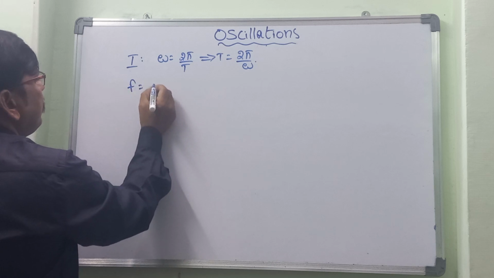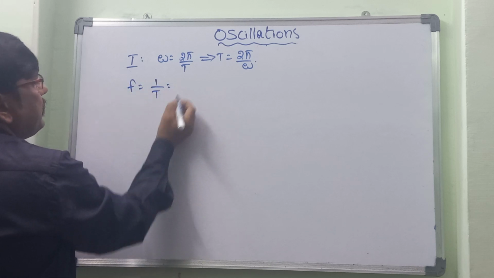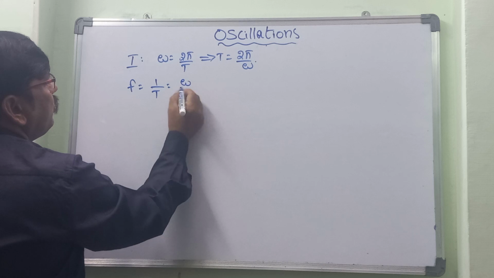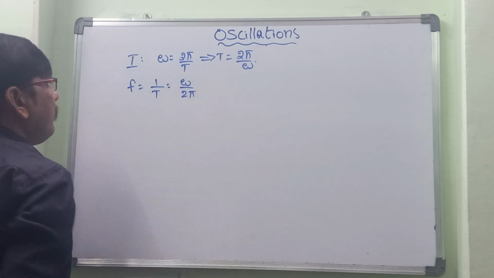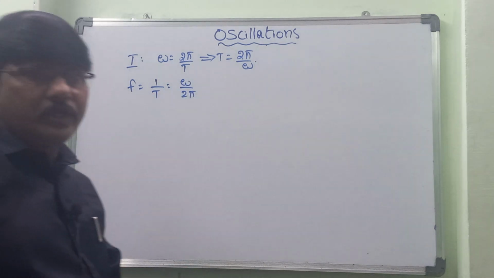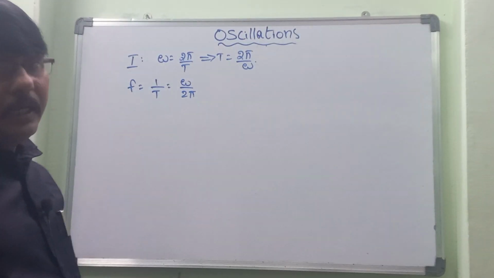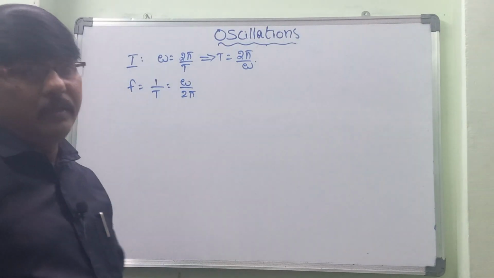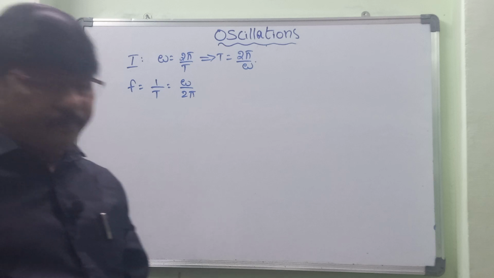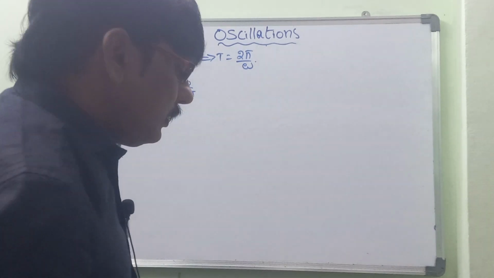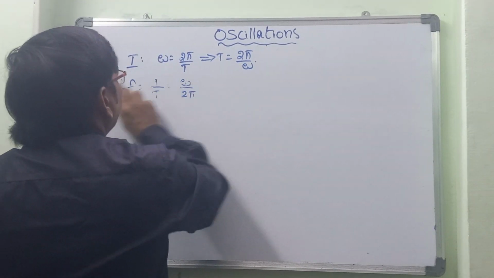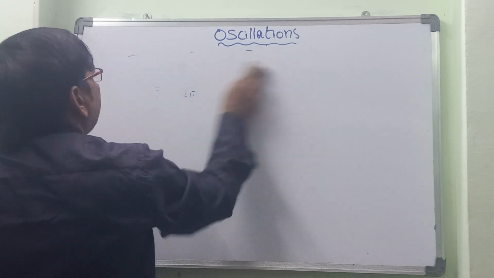Frequency is equal to the reciprocal of the time period, that is equal to omega by 2 pi. This is about the terms related to amplitude, time period and frequency.